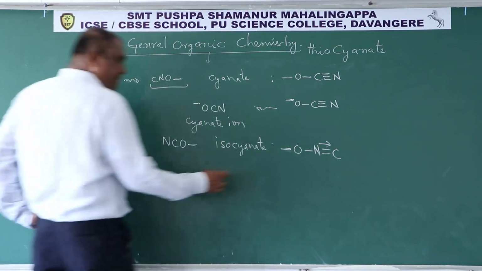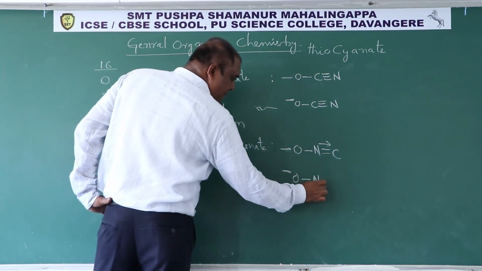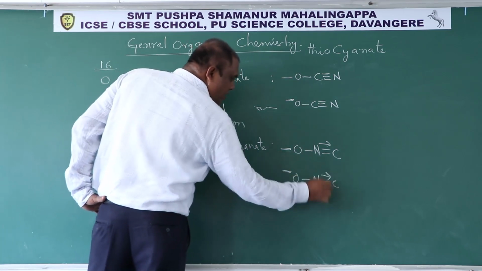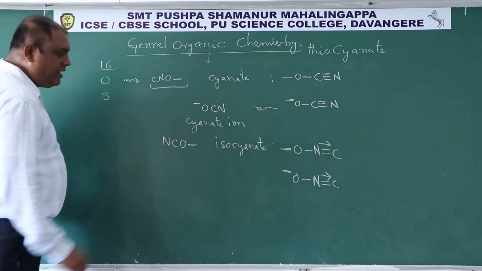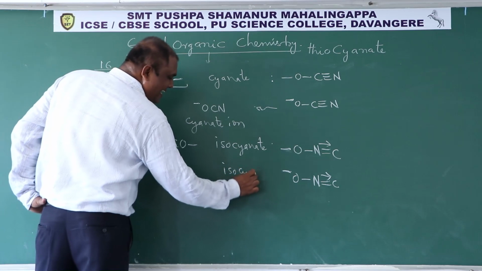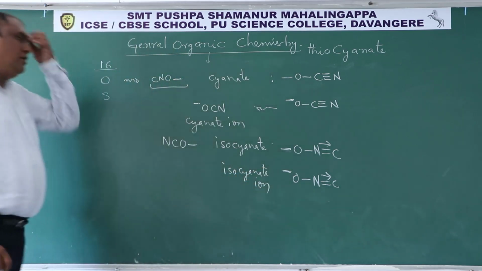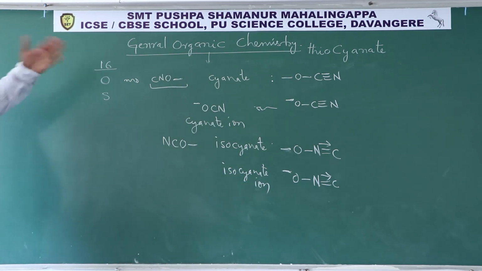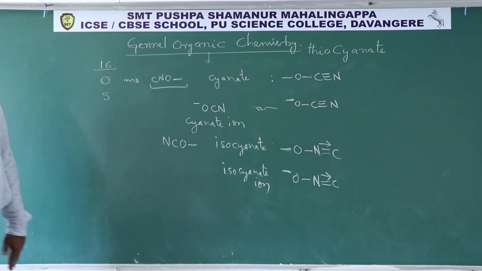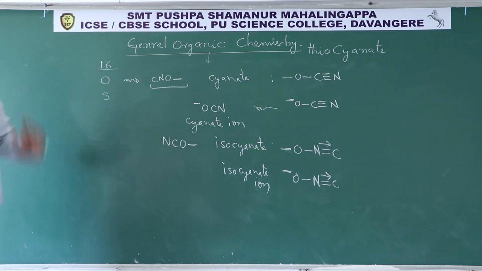Now if there is a minus charge on this oxygen, double bond with C, dative bond with C, then it is called the isocyanate ion. So these are the cyanate functional group, cyanate ion, isocyanate functional group, isocyanate ion.